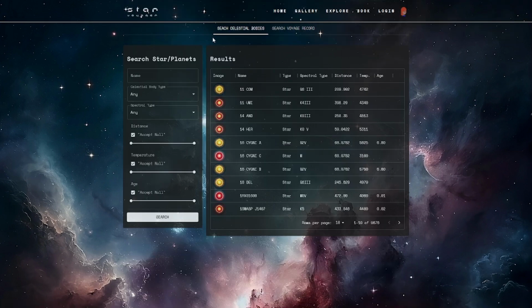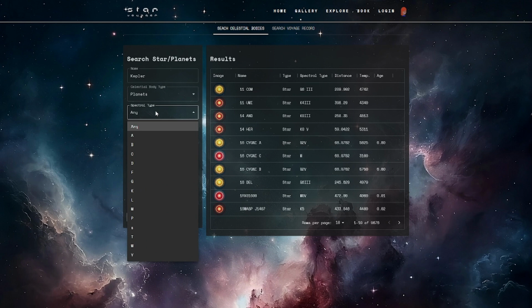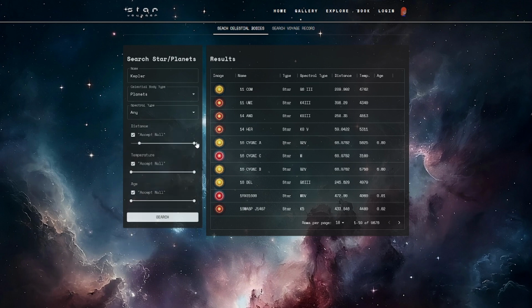If those topics don't interest you, you can also do your own custom search by going to the gallery page. Right here, of course, you can search through the different stars and planets. For example, maybe we want to find all planets with the name Kepler in it. We don't have to specify spectral type because planets don't usually have that metric. But we can set its distance range, a temperature range.